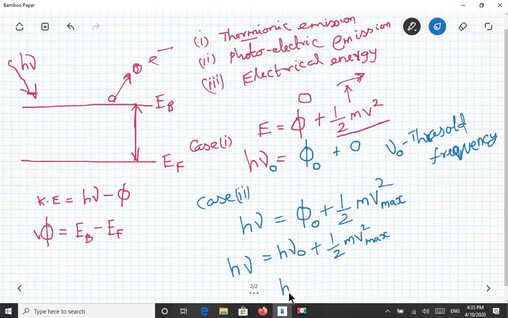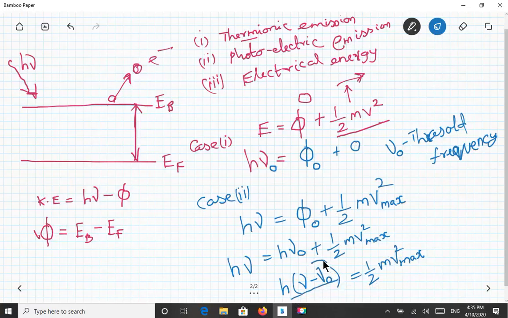Or we can rewrite it as h times nu minus nu naught, which is equal to the kinetic energy of the electron. So if you need to calculate the energy needed to move the electron, it can be identified with this difference.